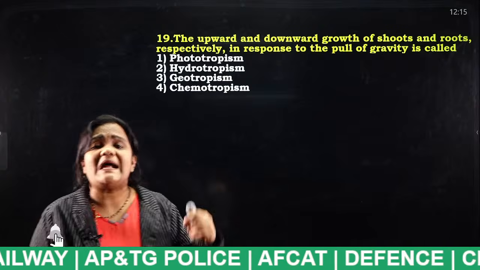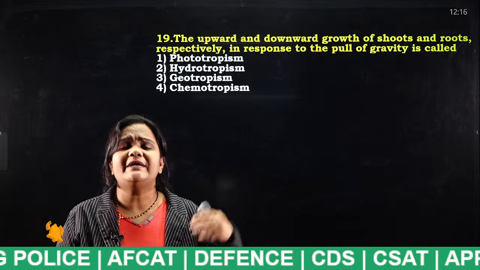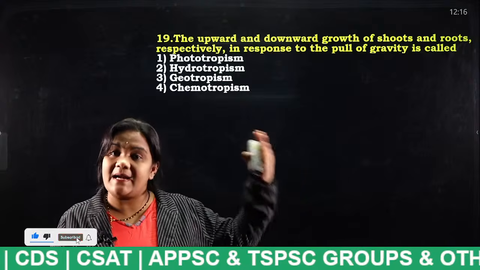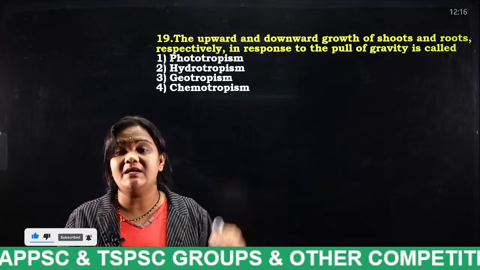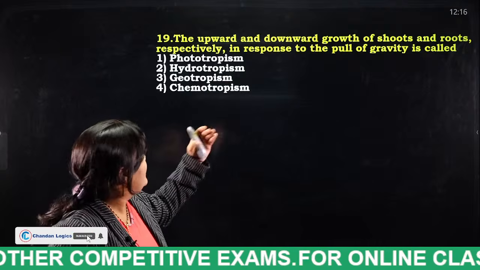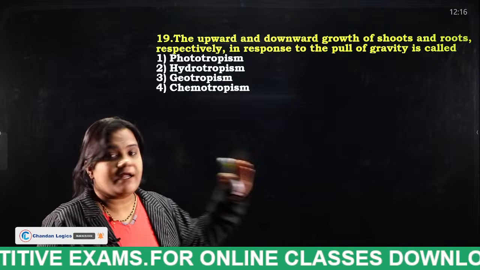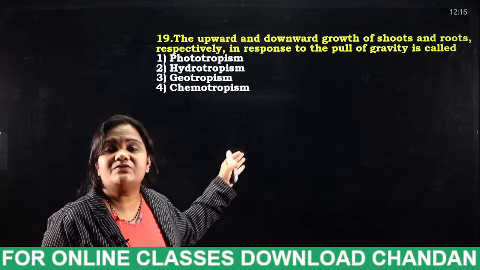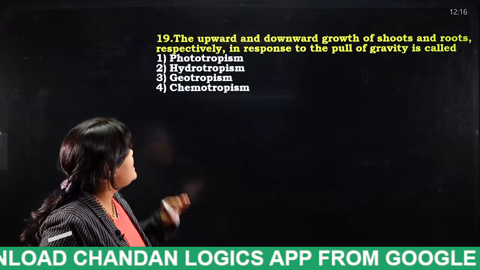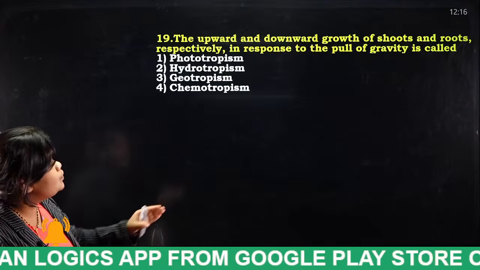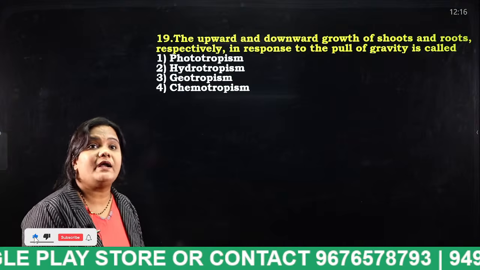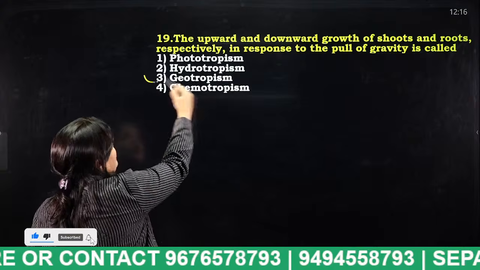Each and every plant will react to sunlight, to gravity, to chemicals, and even to water. So tell me, students, the upward and downward growth of shoots and roots in response to the pull of gravity is called, very good, geotropism.